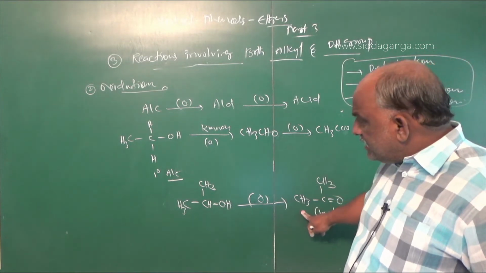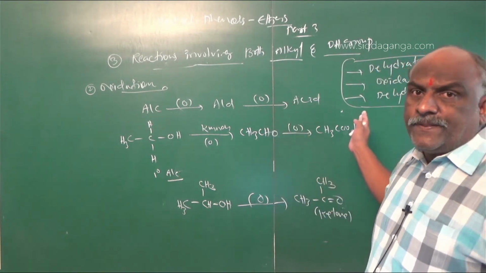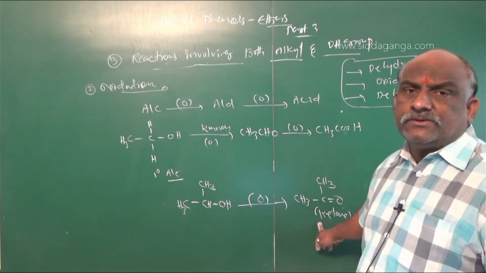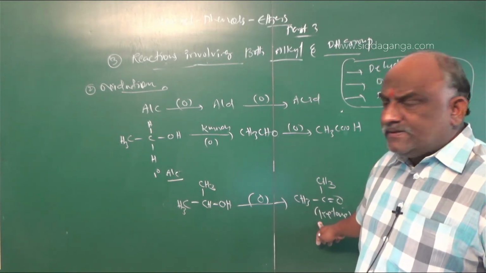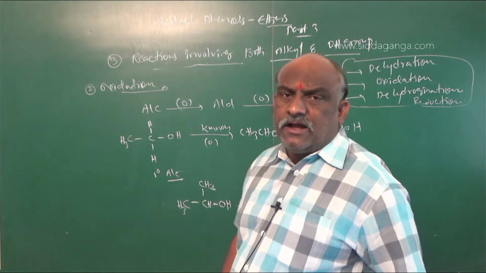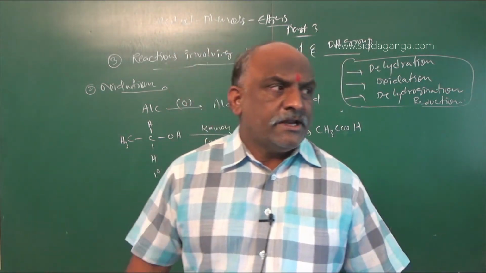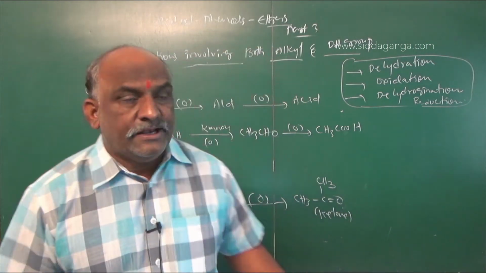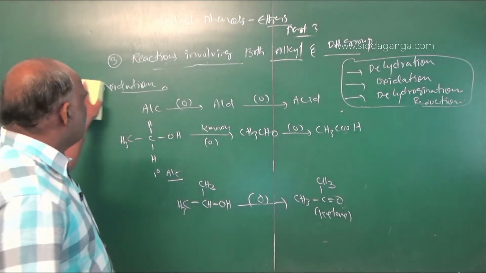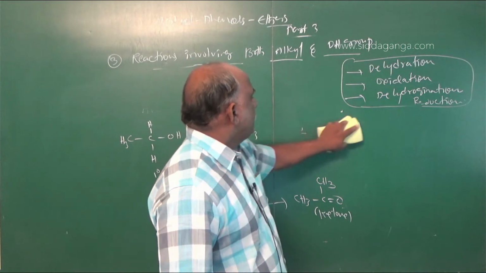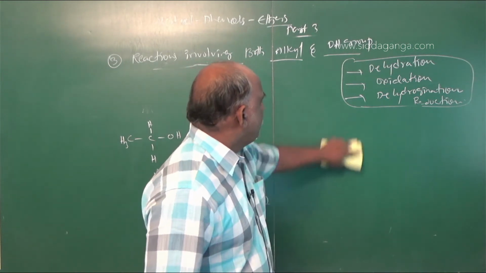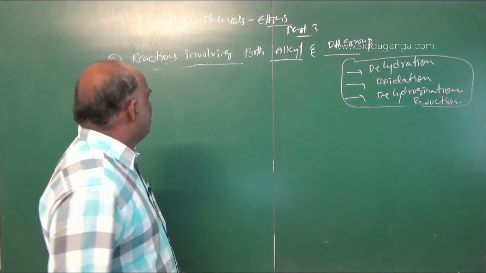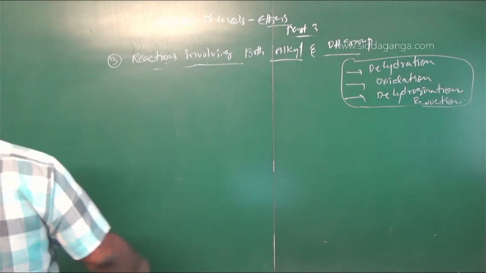Suppose this oxidation reaction takes place for a prolonged time, then it also gives rise to carboxylic acid. Then we go with tertiary alcohols. Tertiary alcohols do not undergo oxidation. Tertiary alcohols undergo elimination to form alkene. So we should go through these with different examples to clear this topic.